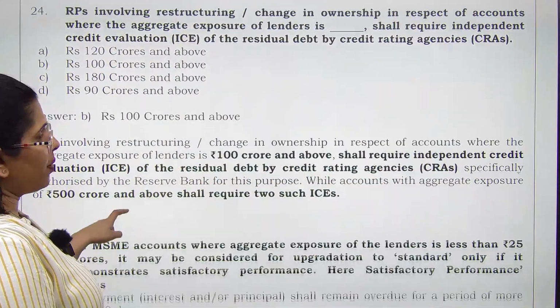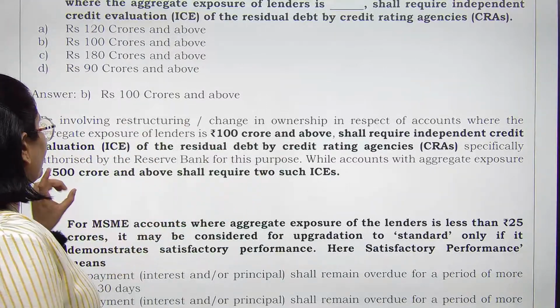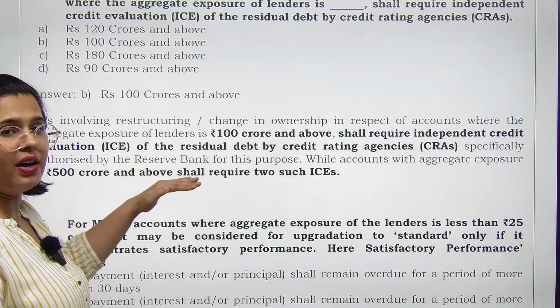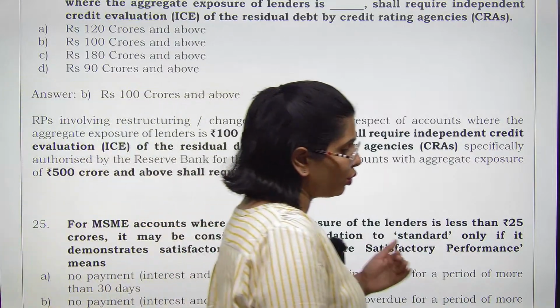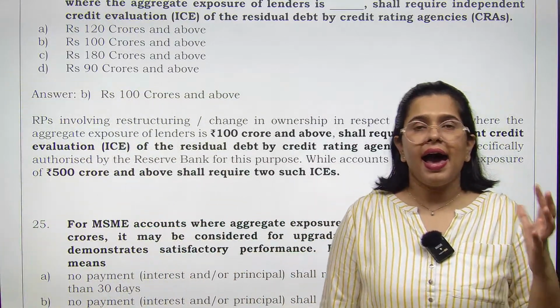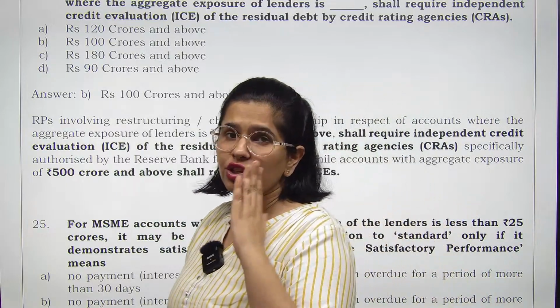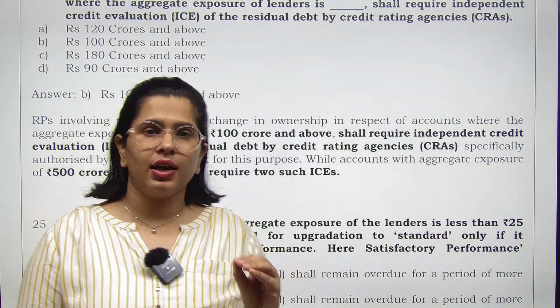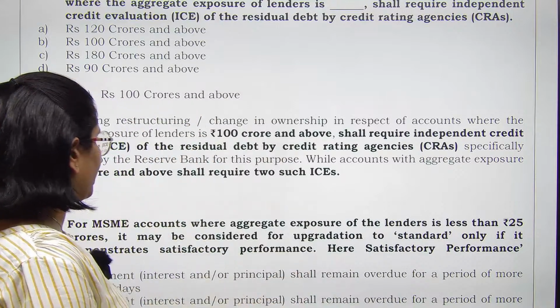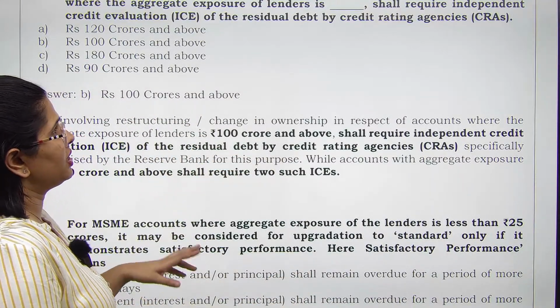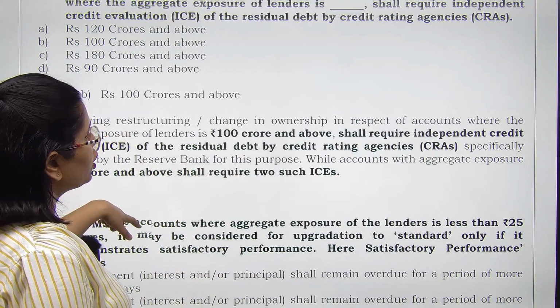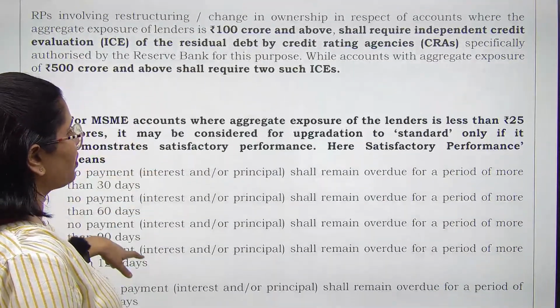Now one more piece of information: accounts with aggregate exposure of 500 crores and beyond. ठीक है, जहां पे banks ने 500 करोड़ या उससे ज्यादा दे रखा है and such loans are getting restructured. अगर इस तरीके के लोन आपके restructure हो रहे हैं, then we need two such credit rating agencies, right? So we need two such evaluations of credit.